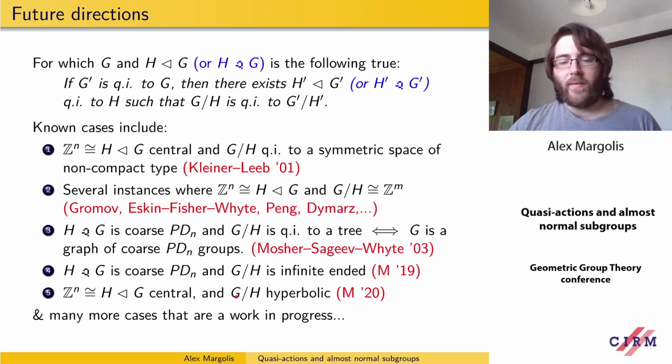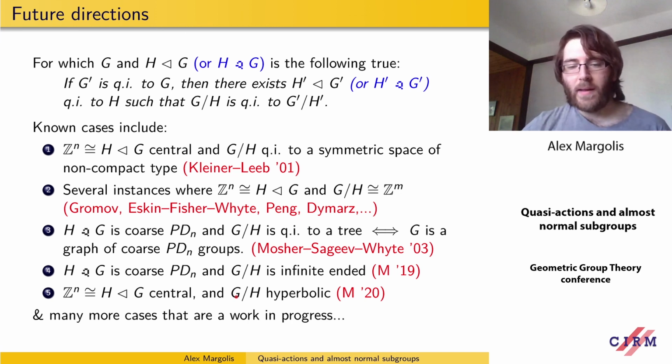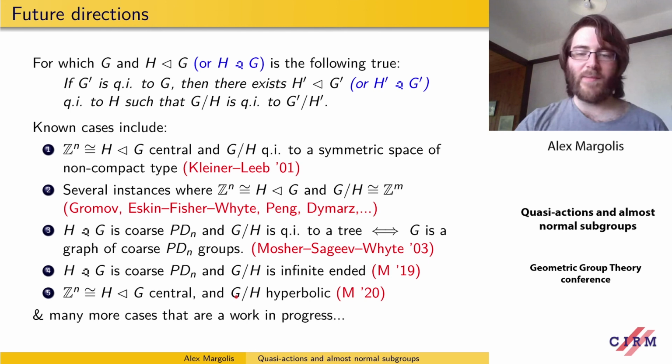And if we have central Z^n such that the quotient is hyperbolic, then it's also true. And that's what I've been talking about in this talk. There are many more cases and many more applications for some of the machinery, and the ideas and concepts I talked about demonstrate that this question could hold in a lot more cases. We could have QI invariants of normal subgroups much more often than was previously thought.